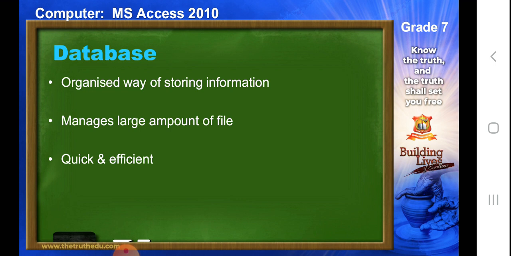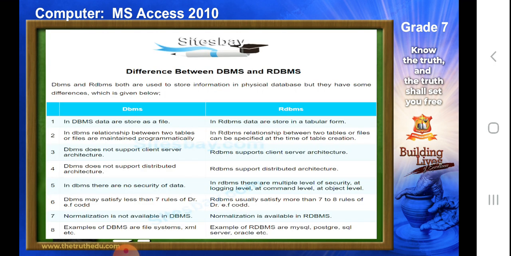Now let's first understand what a database is. A database is an organized way of storing information. It helps us to manage and access a large amount of information quickly and efficiently. So if you have data which is arranged and which has a large amount of files, and very quickly and efficiently you can get information out of it, then you can call it a database.